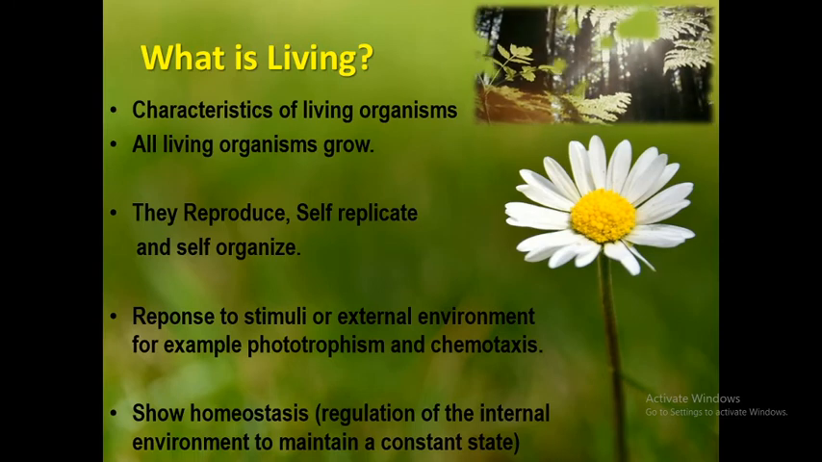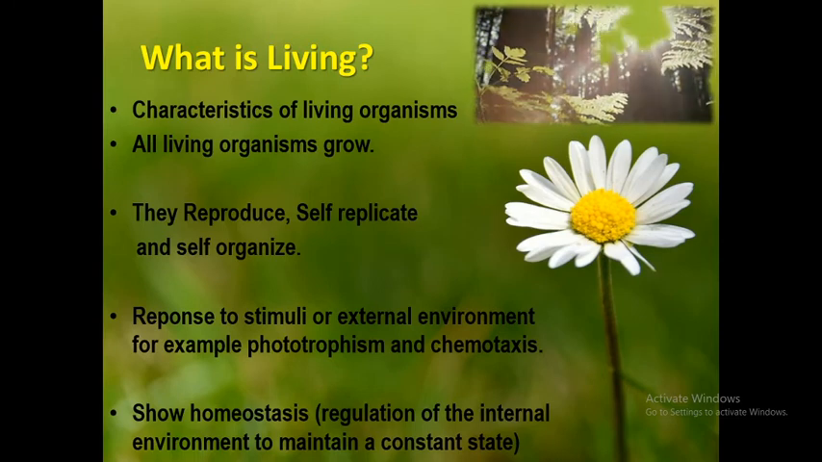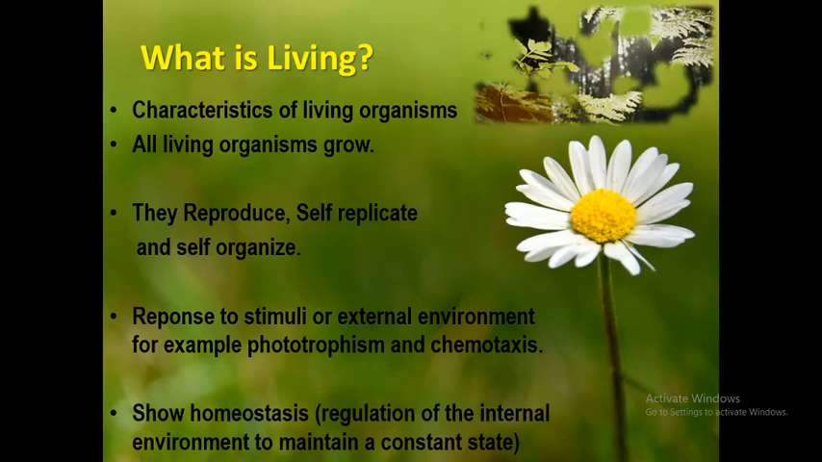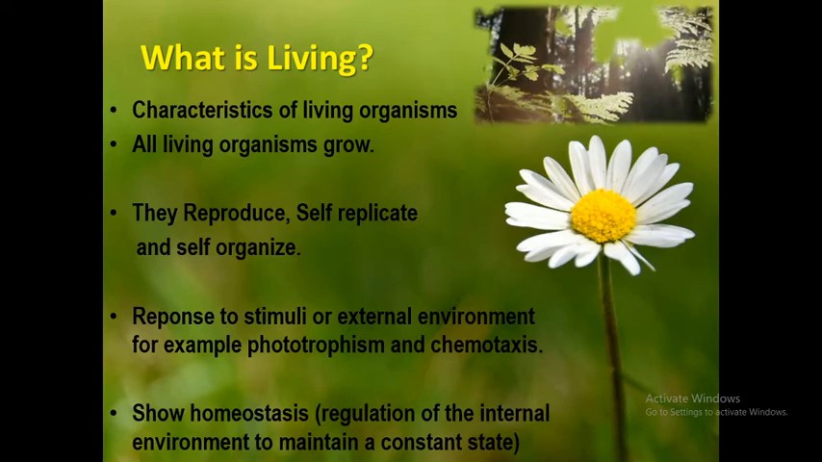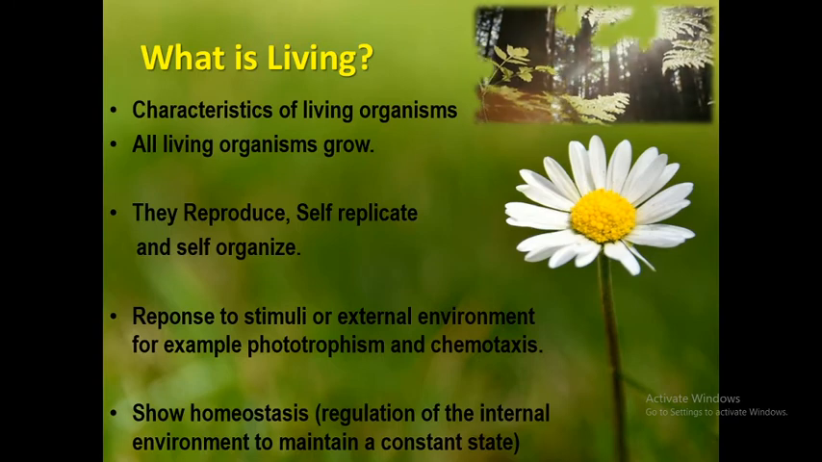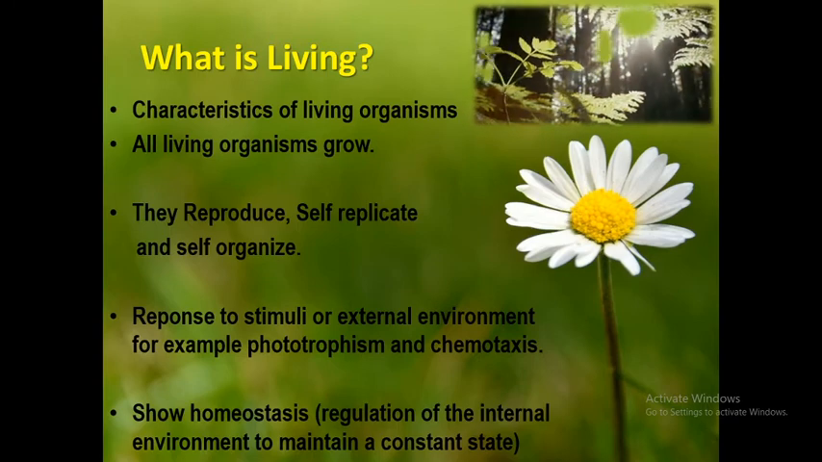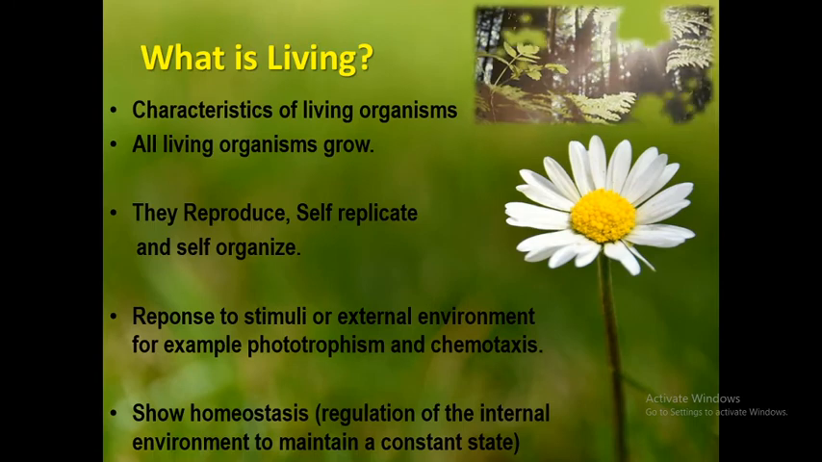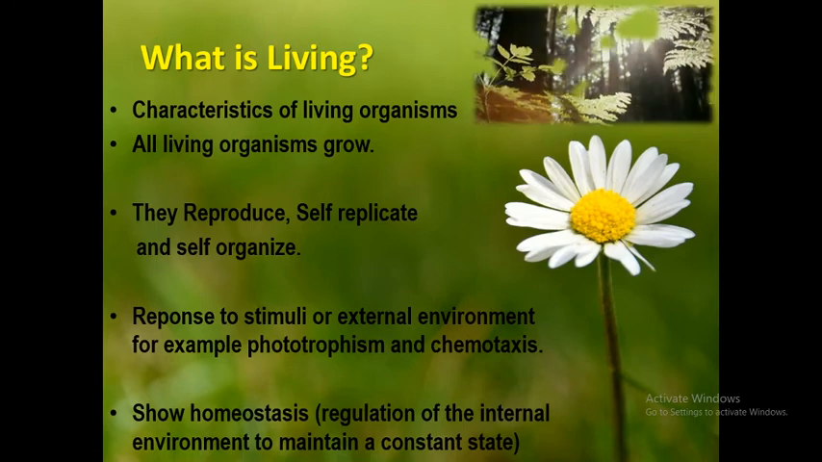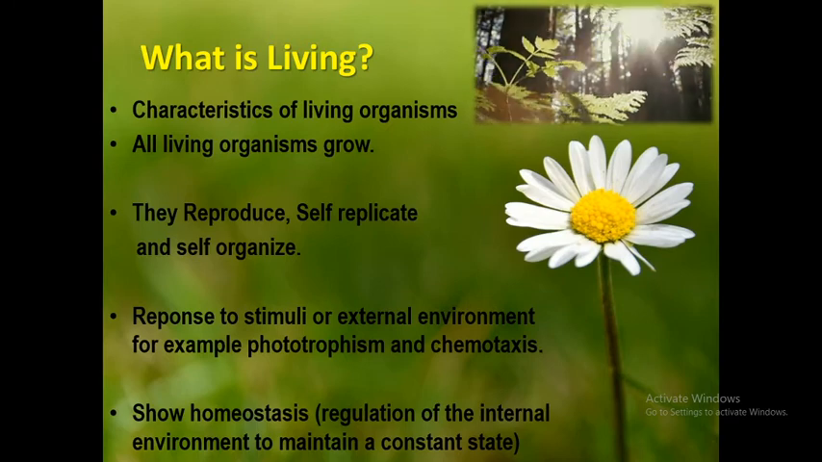The example for phototropism is the sunflower. When the sun rises, it turns towards the sun, and that is nothing but phototropism. Phototropism can be both for the light as well as for the dark. We'll know more about what phototropism and chemotaxis are in this chapter.